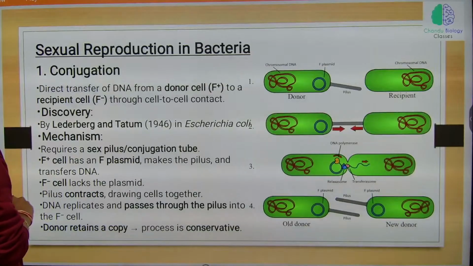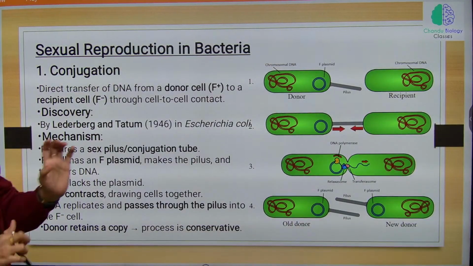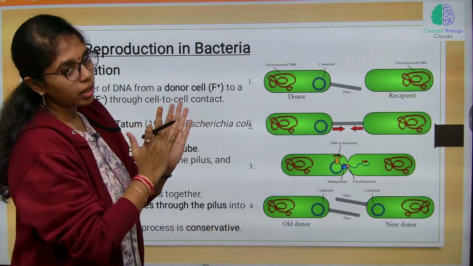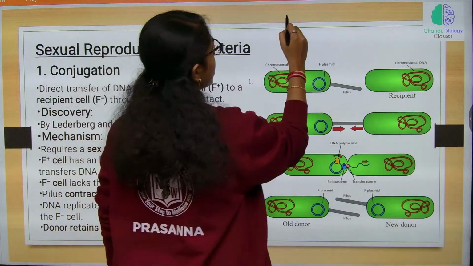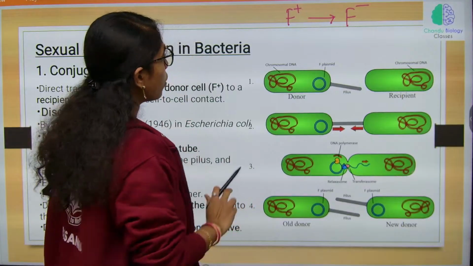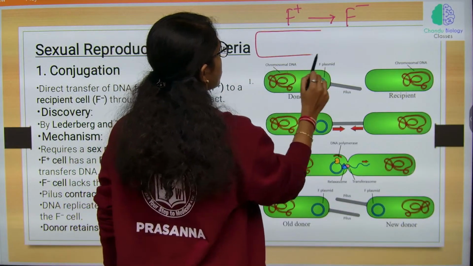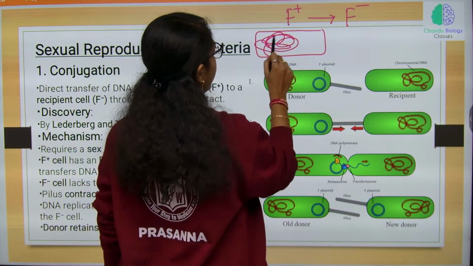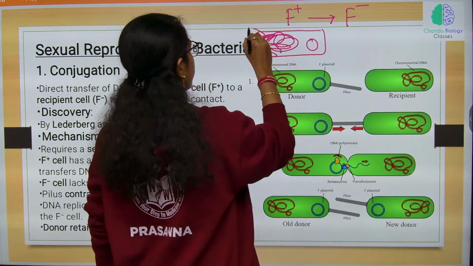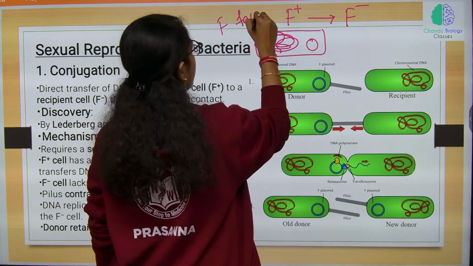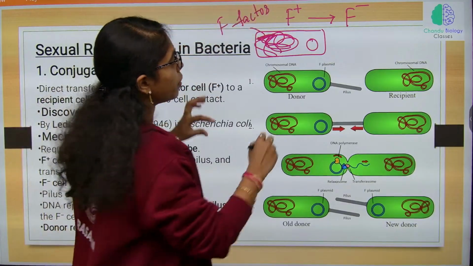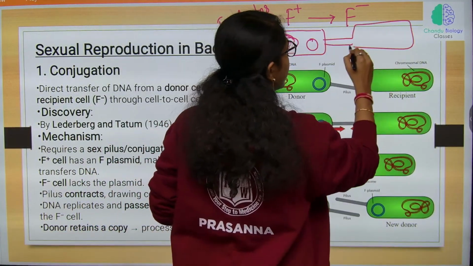So, the transfer of F factor from plasmid DNA of the donor cell to the recipient DNA of the recipient cell. Here, from F plus to F minus, as we have learnt previously. Consider one cell which has genomic DNA and plasmid DNA. If we have this F factor in the genomic DNA, it is transferred from the genomic DNA to the plasmid DNA of the F minus strain.